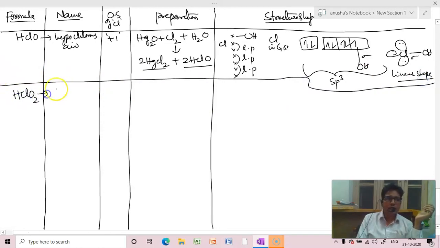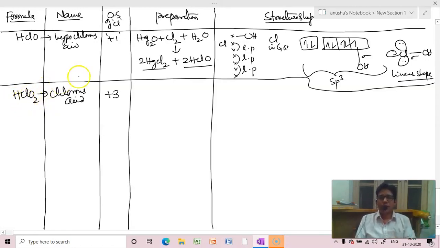Let us go to HClO2, which is considered as chlorous acid. So 2 to the 4 minus 1 plus 3. From now onwards, what we shall do is, let us take the potassium or sodium salt of these acids, just react with sulfuric acid.